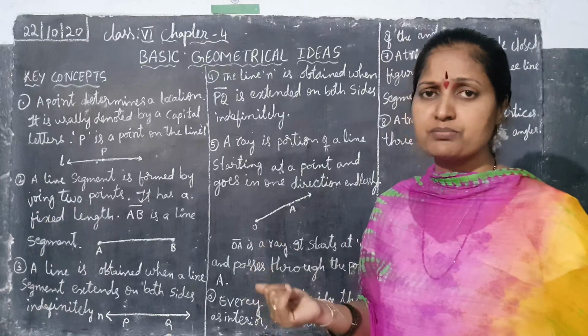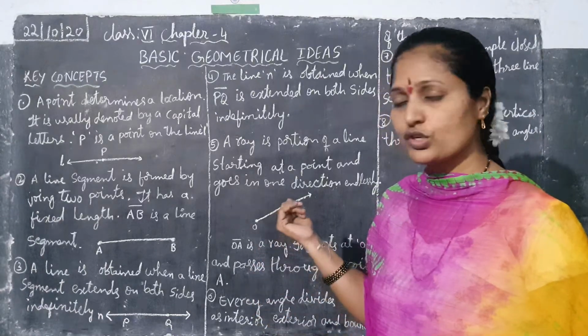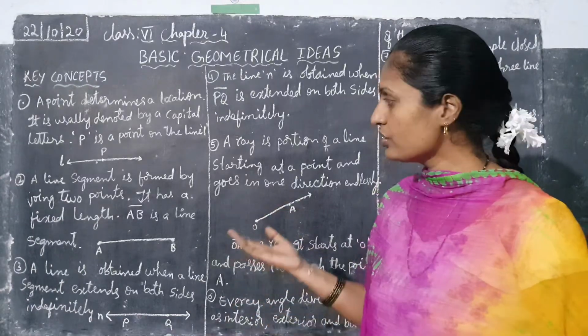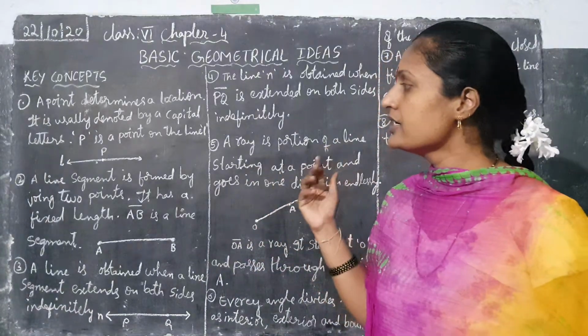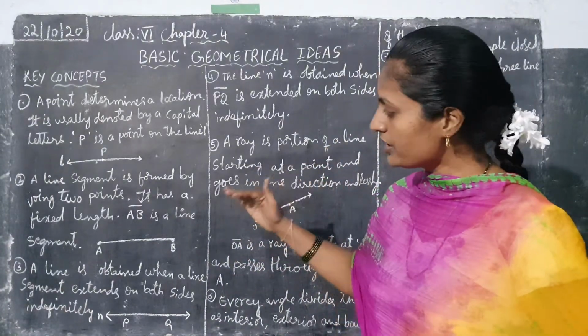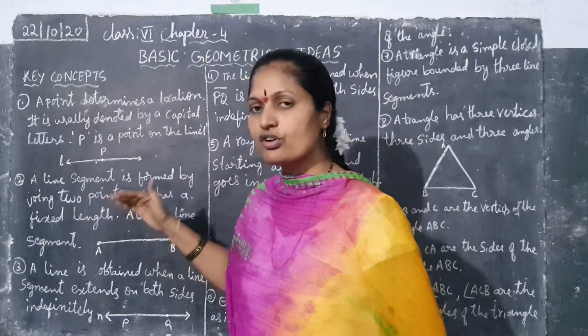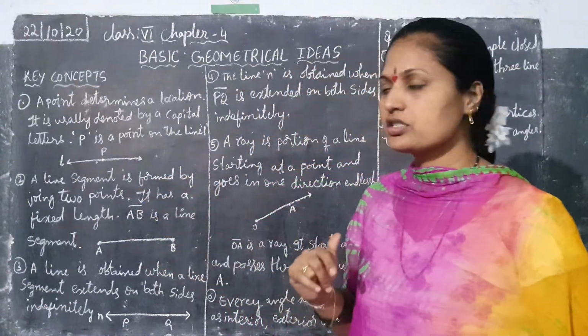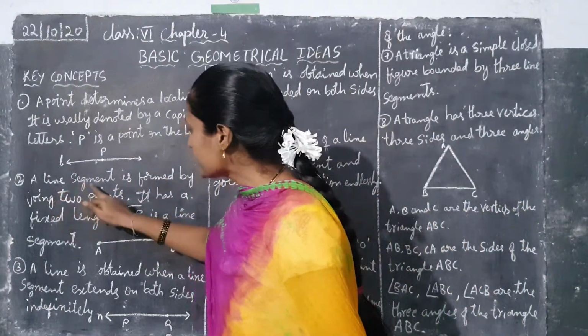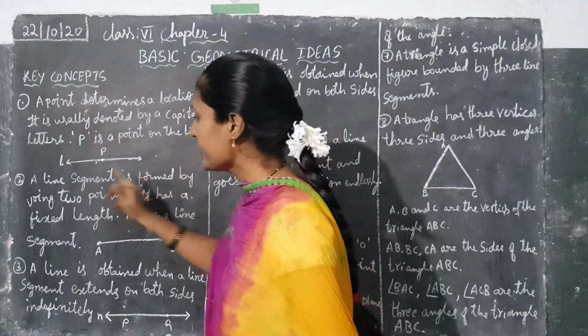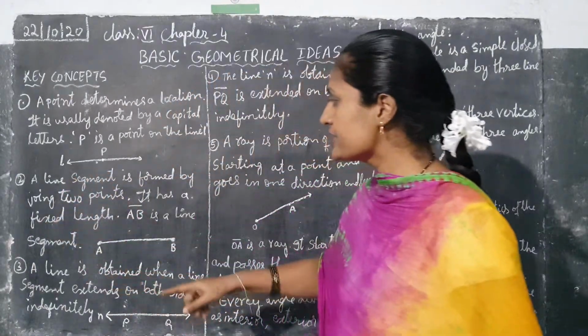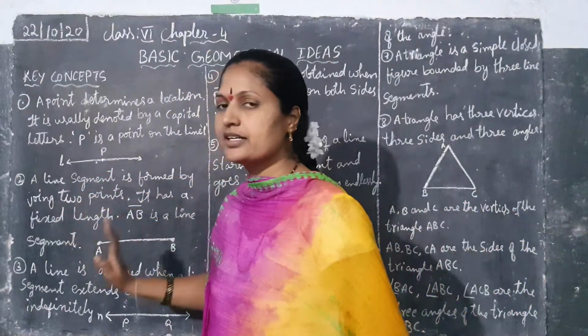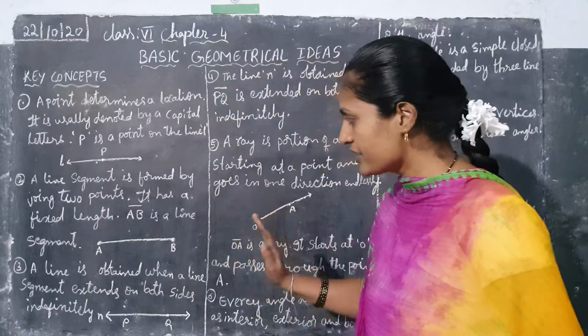Before classes we learned this. In previous classes, in 5th class, we learned all this. In 4th also, and from 3rd onwards, we learn to draw a line segment. That only continues. This definition also you have to write in the 6th class, children. A line segment is formed by joining two points. It has a fixed length. A line segment has a fixed length.